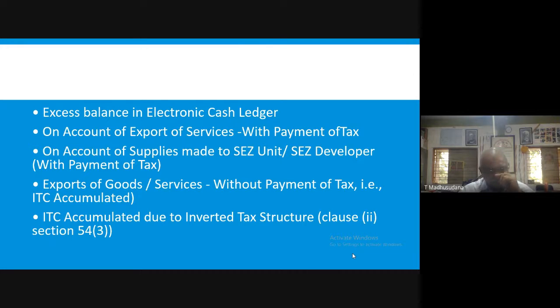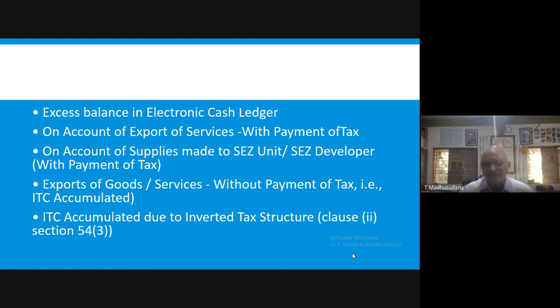Then whatever tax was paid by the supplier on its inward supplies, due to the change in the tax from 12% to 5%, the difference, that is 7% of tax, 12% minus 5%, he can claim as a refund from the government.